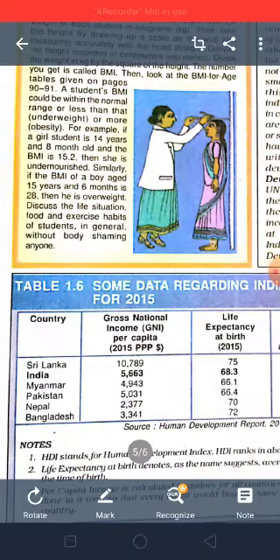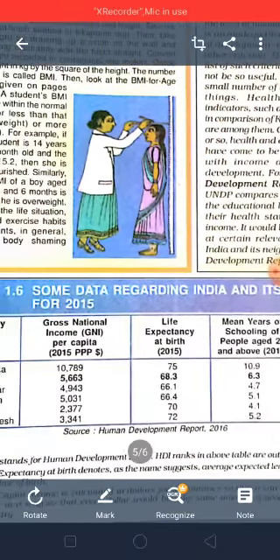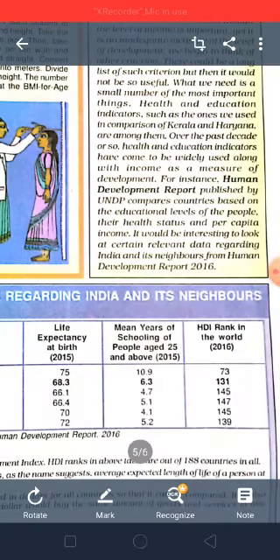Here we can see gross national income, that is per capita income, life expectancy at birth, mean years of schooling of people aged 25 and above, and HDI rank in the world. So actually it has compared 188 countries, but here only 6 countries' data is given. So here we can see Sri Lanka, India, Myanmar, Pakistan, Nepal and Bangladesh.